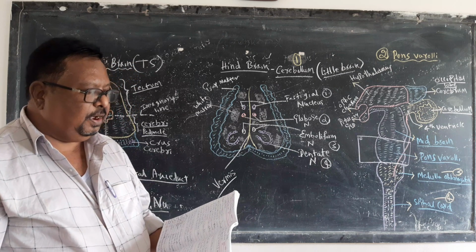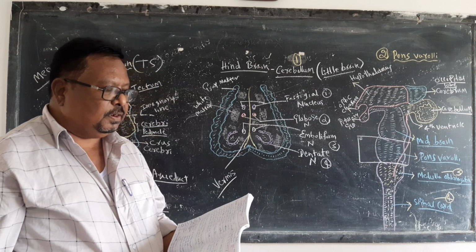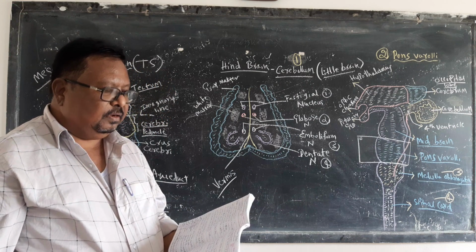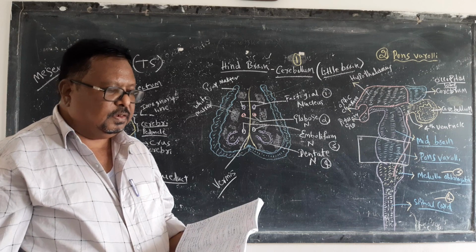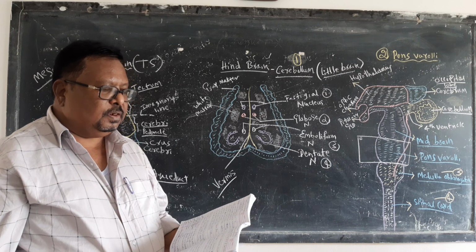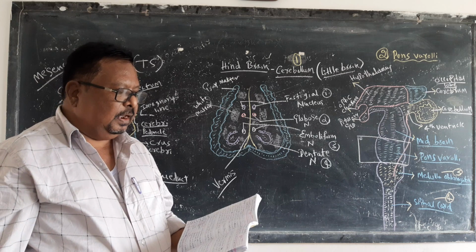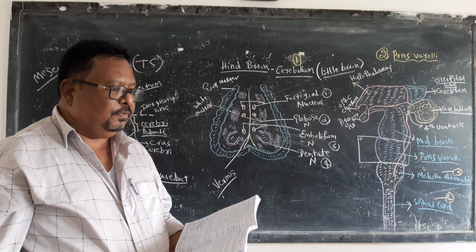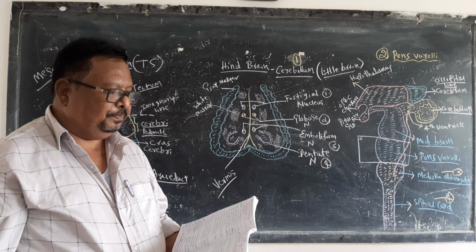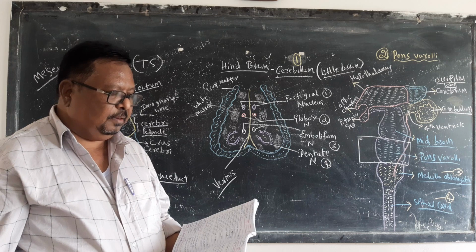It is made up mainly of nerve fibers of white matter that form a bridge between the two hemispheres of the cerebellum. So the pons varolii is nothing but a bridge, the main connection between the cerebellum and the brain stem.